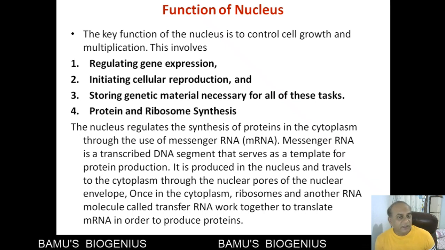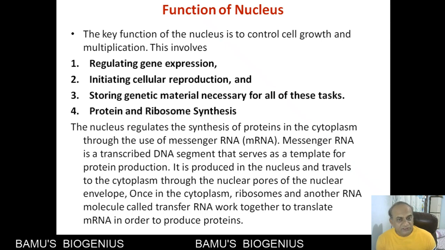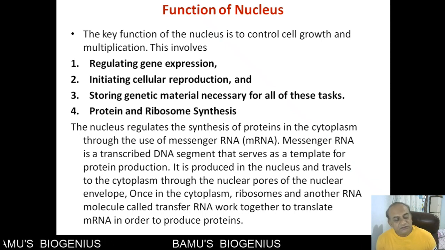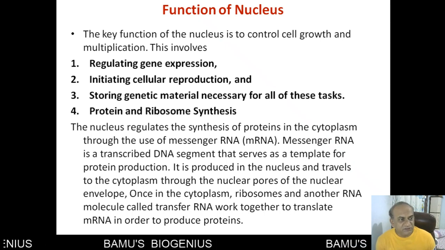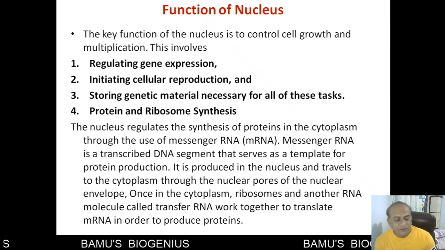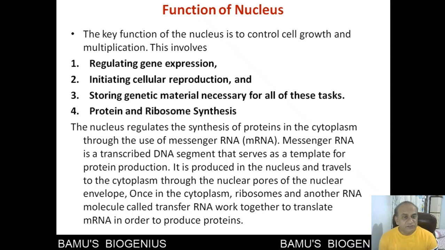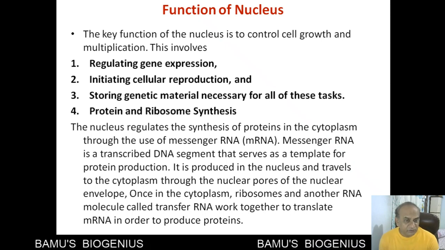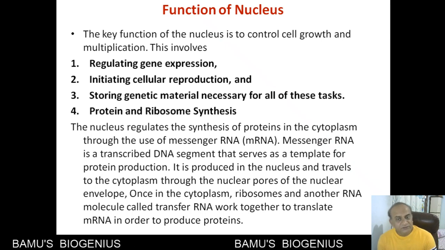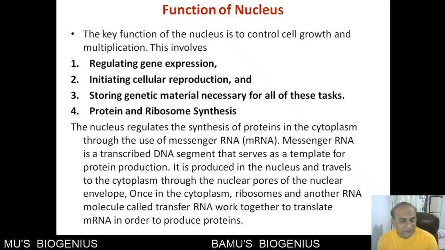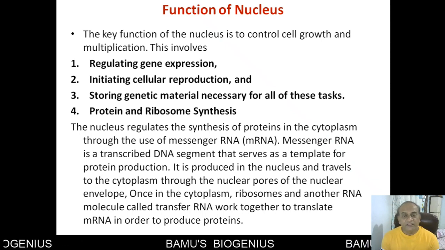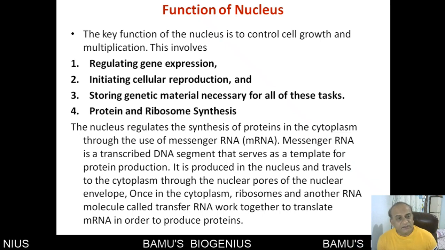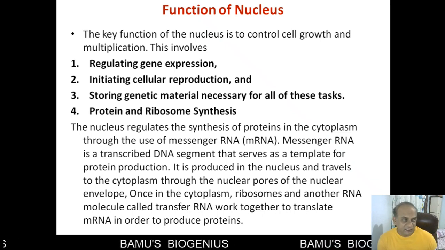Then I have already told you that different kinds of proteins and ribosomes are synthesized with the help of the nucleus. Mostly the ribosomes, which are central in synthesizing proteins, are synthesized in the nucleus. So the nucleus regulates the synthesis of proteins in the cytoplasm through the use of messenger RNA. Messenger RNA is transcribed on a DNA segment, and that serves as a template for protein production, as we have seen. It is produced in the nucleus and travels to the cytoplasm through the nuclear pores. That I have already discussed.